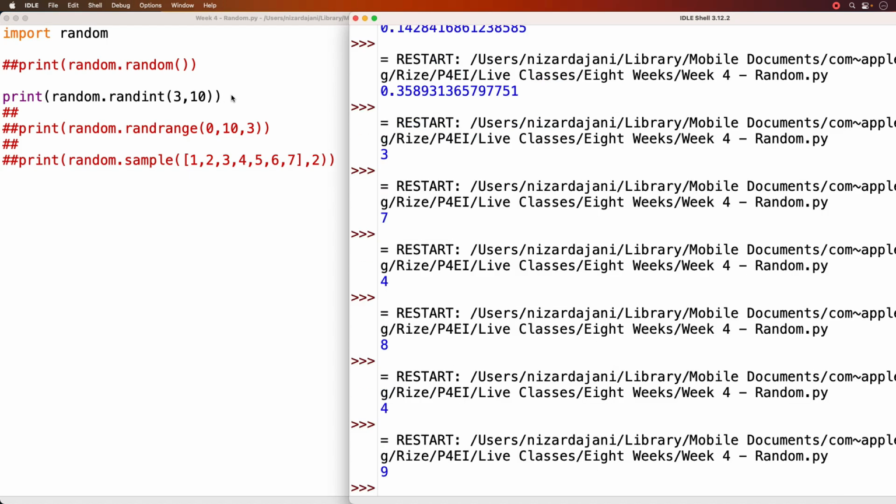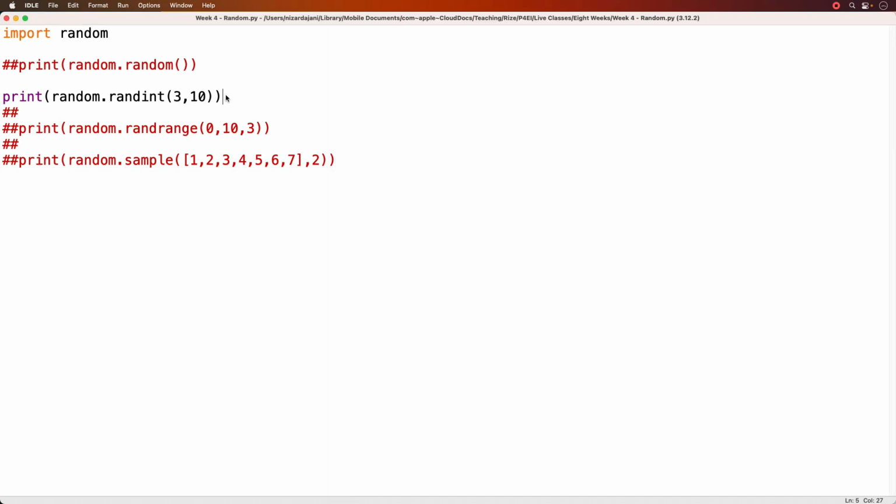Again, it's a random generation of numbers. And there you go. Now 10 is also generated. So this basically tells us that the start number and the stop number, both of them are included. And this is just proof that every time we generate a number, we get a different number, but not any random number. It's a number that's from 3 to 10, including 3 and 10. So that's what randint does. Let's comment this guy out. Let's bring this in.